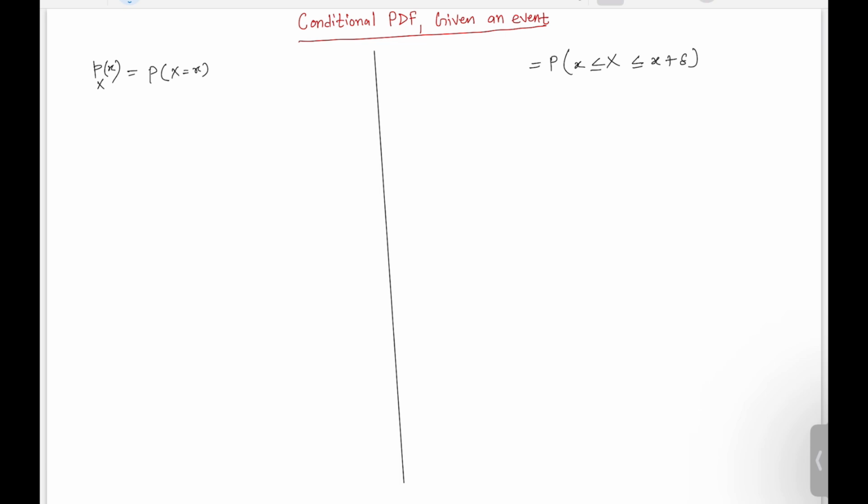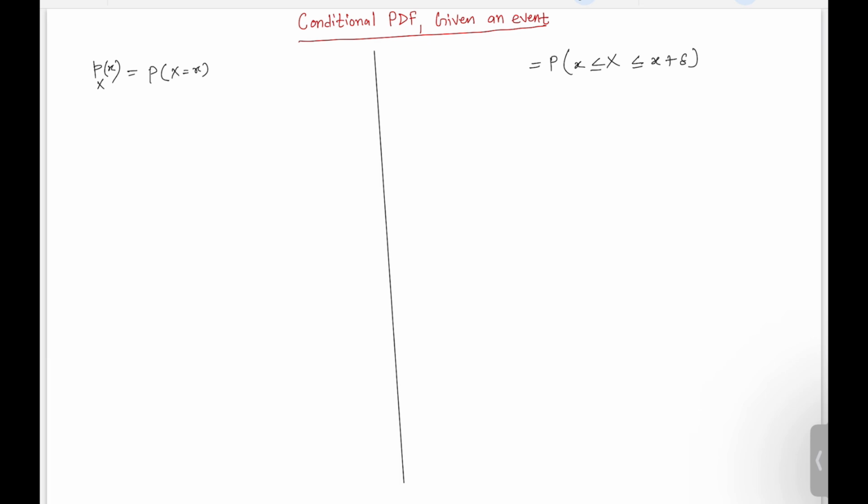So we have here the PMF notation in the case of the discrete, but we have already seen we have the PDF. The PMF directly gives you the probability, but the PDF, the probability density function, is not directly the probability.